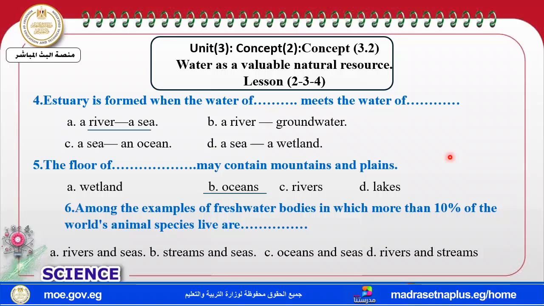Among the examples of water bodies on the earth, more than 90% is salt water. So where is the salt water here? You can find, my dear students, where? Only 10% is in the rivers and streams.